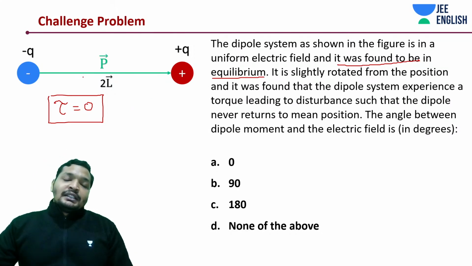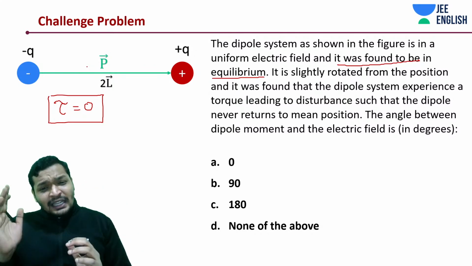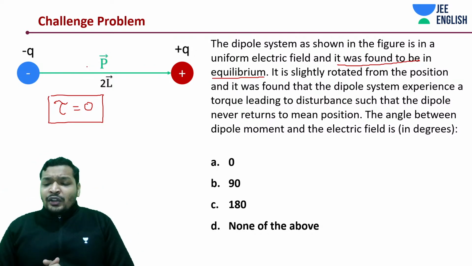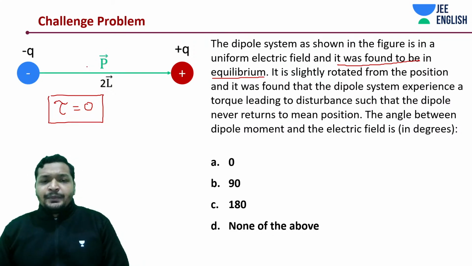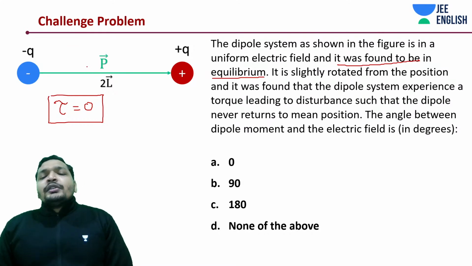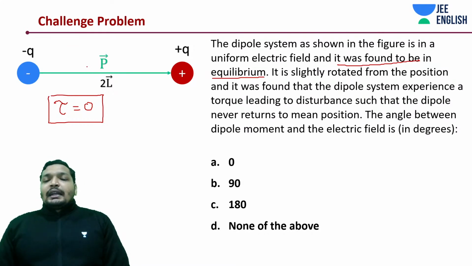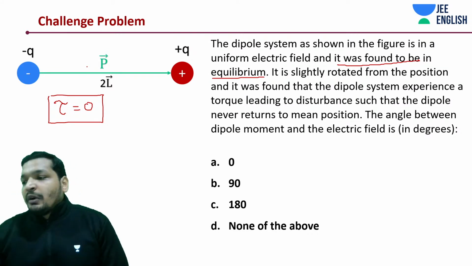So what has happened is, you have rotated this dipole a little bit, and what you saw is it is not coming back to this mean position or its original position, assuming that the initial position was the mean position. So what should be the angle between dipole moment and electric field? Should it be 0 degrees, 90 degrees, 180 degrees, or none of the above?